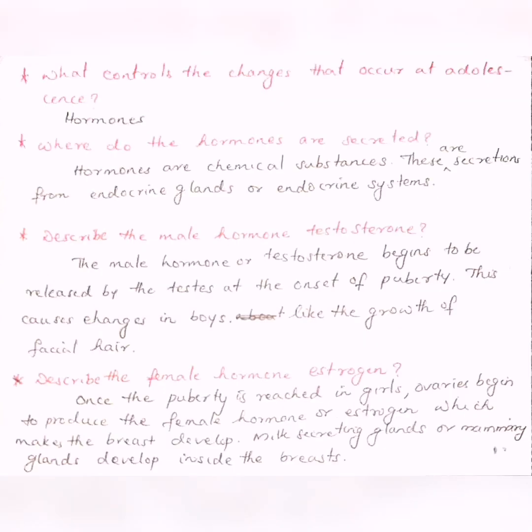What controls the changes that occur at adolescence? Hormone. Where are the hormones secreted? Hormones are chemical substances. These are secretions from endocrine glands or endocrine system.